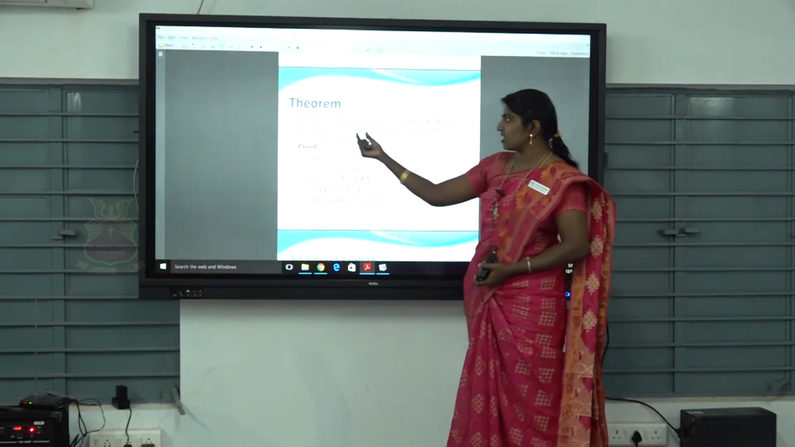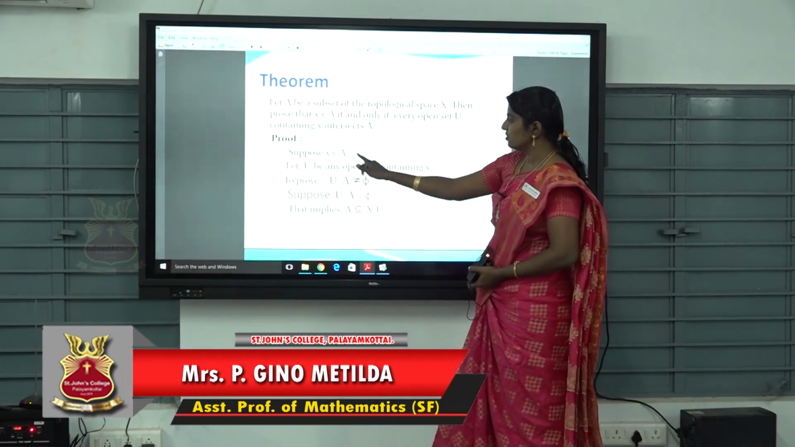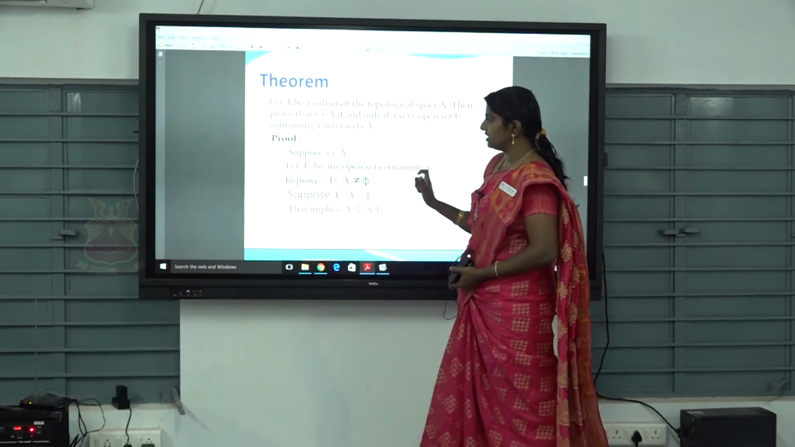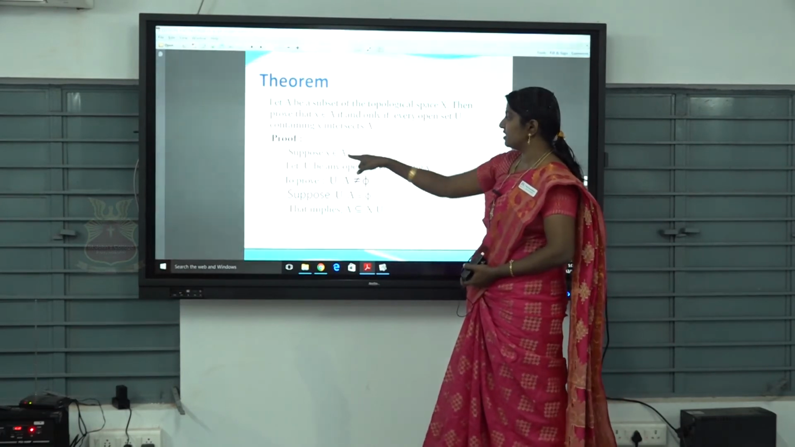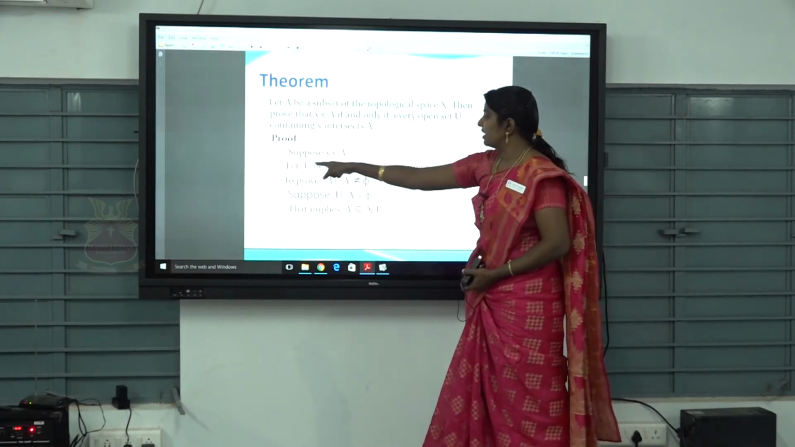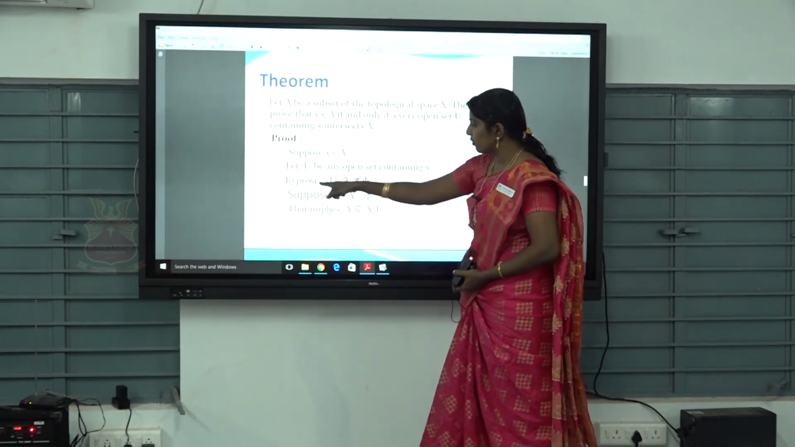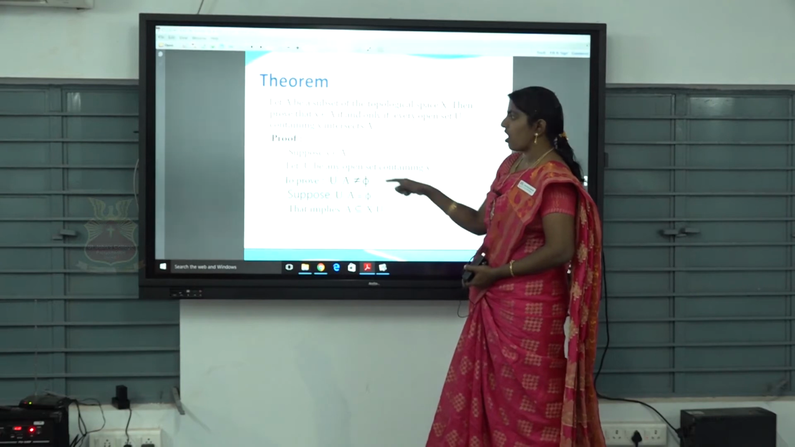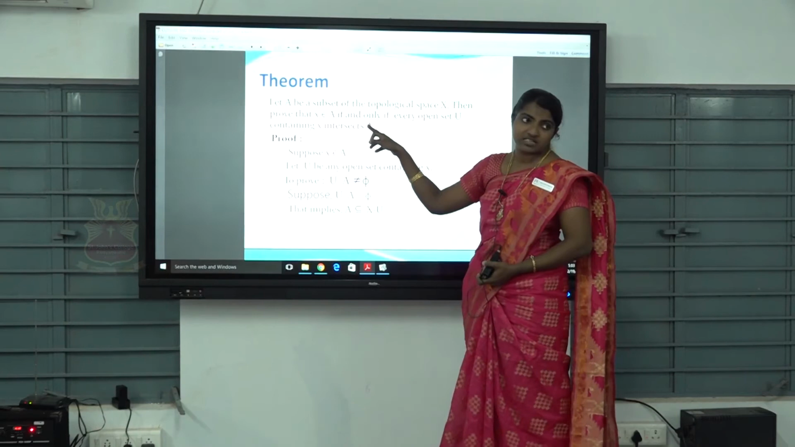So first we have to assume X belongs to A closure. Suppose X belongs to A closure. Let us take one open set containing this element X. Let capital U be any open set containing X. Now we have to prove U intersection A is non-empty, because we have to prove every open set U containing X intersects A, isn't it?